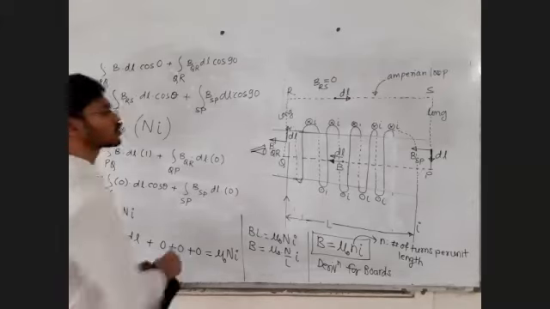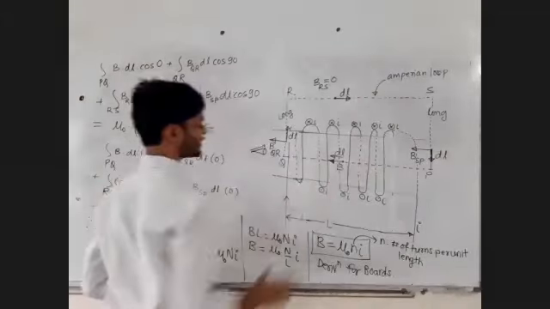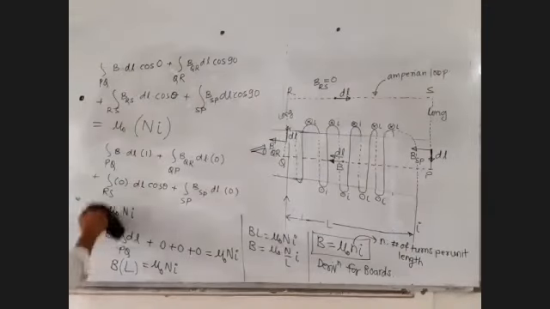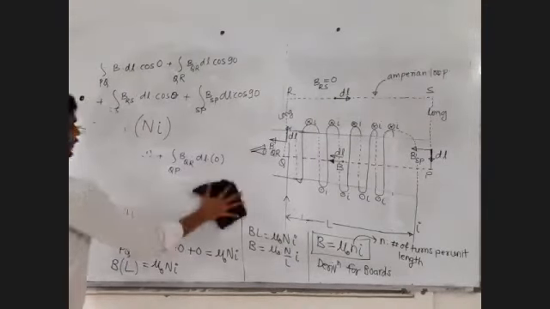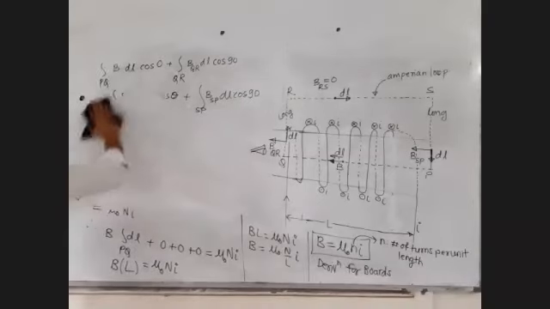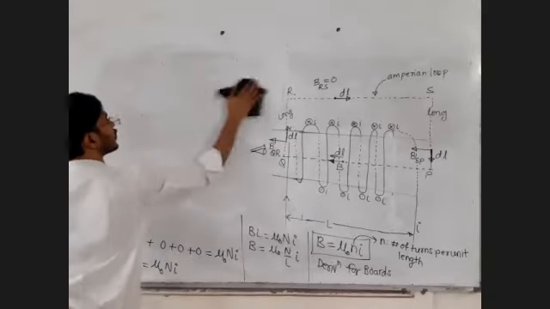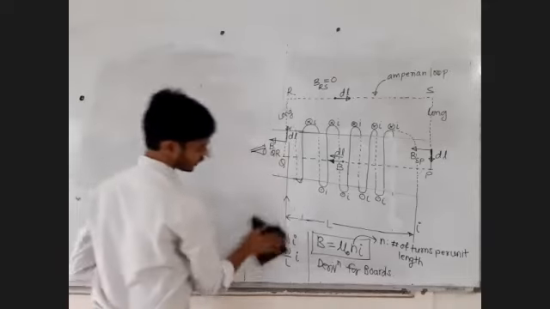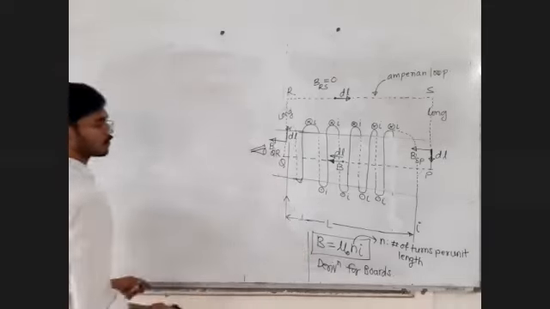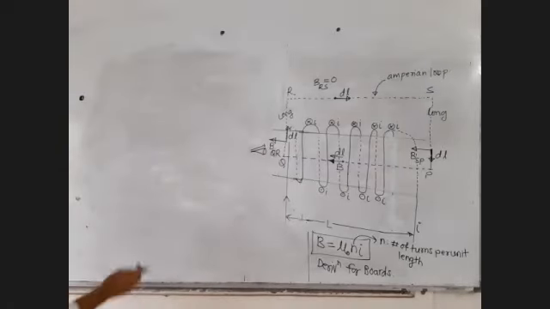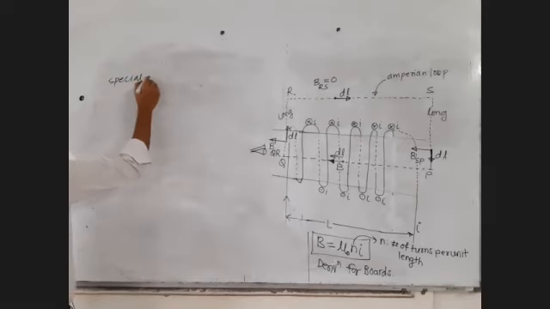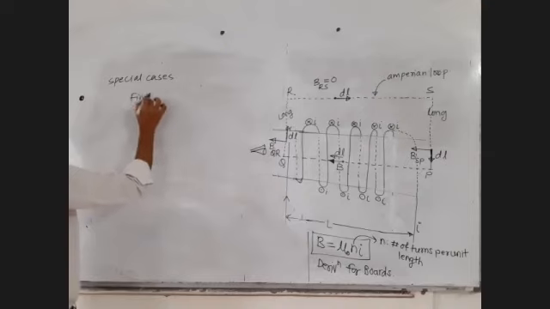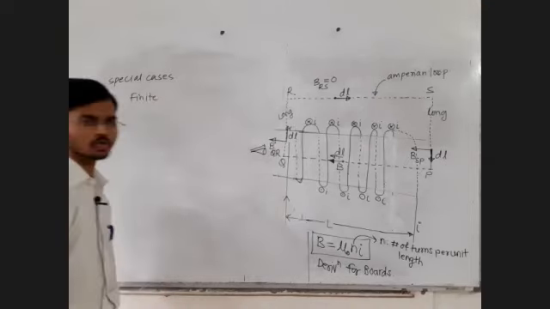This is a very, very long solenoid, and the point is well inside the solenoid. The formula is mu 0 n i. Small n is number of turns per unit length. That's it. Special cases. Finite solenoid. It is not a very long solenoid.